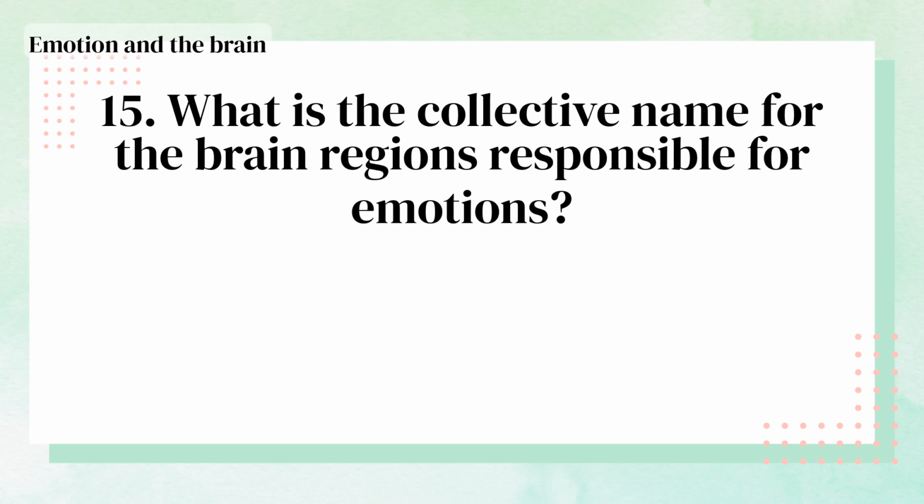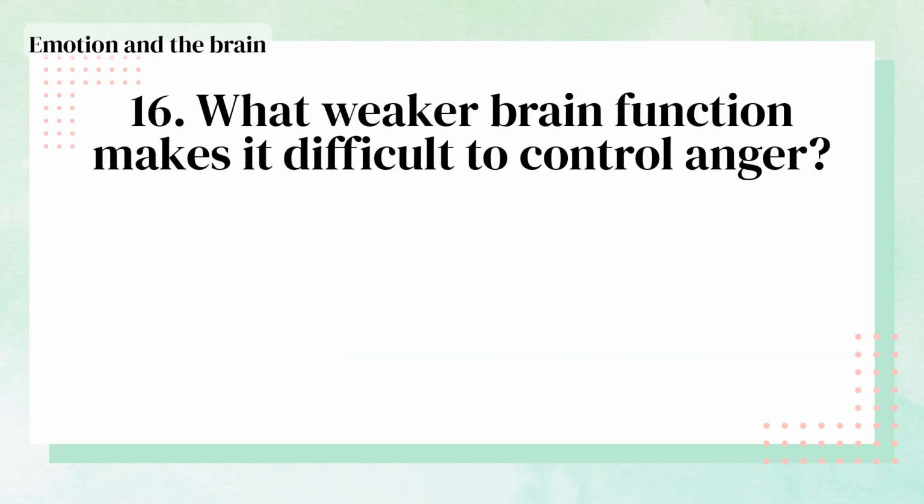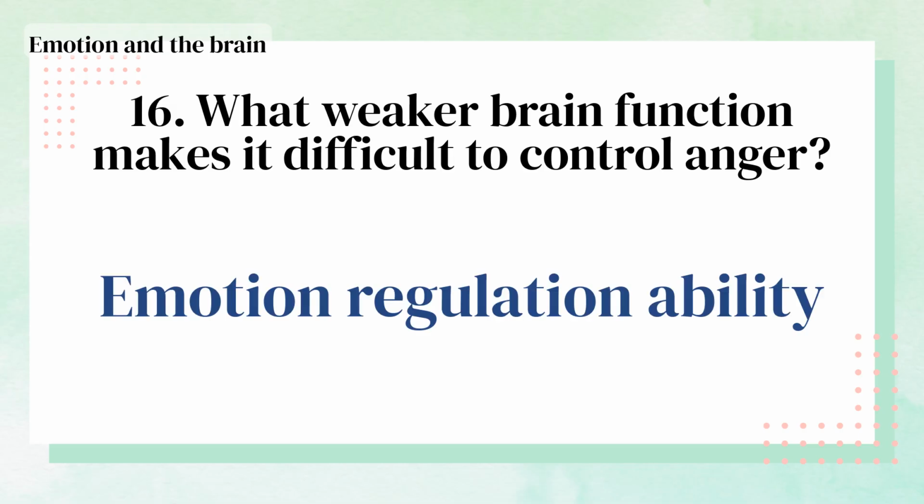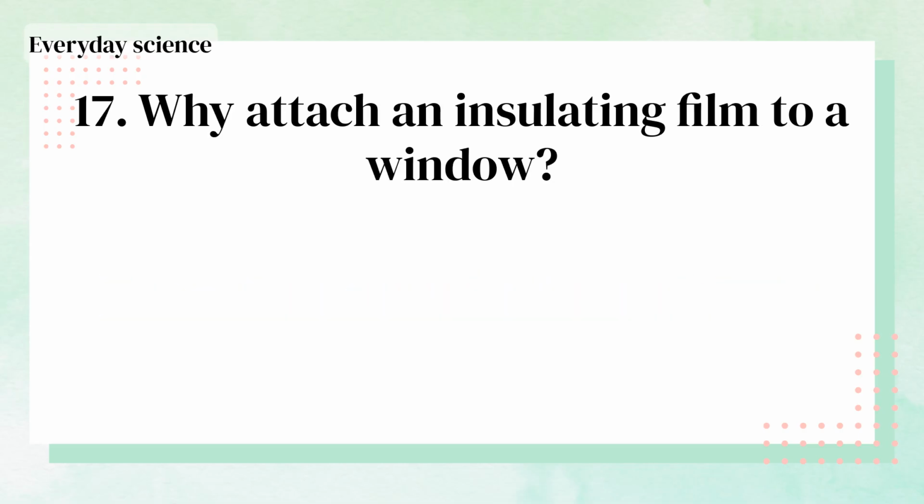What is the collective name for the brain regions responsible for emotions? The limbic system. What weaker brain function makes it difficult to control anger? Emotion regulation ability.